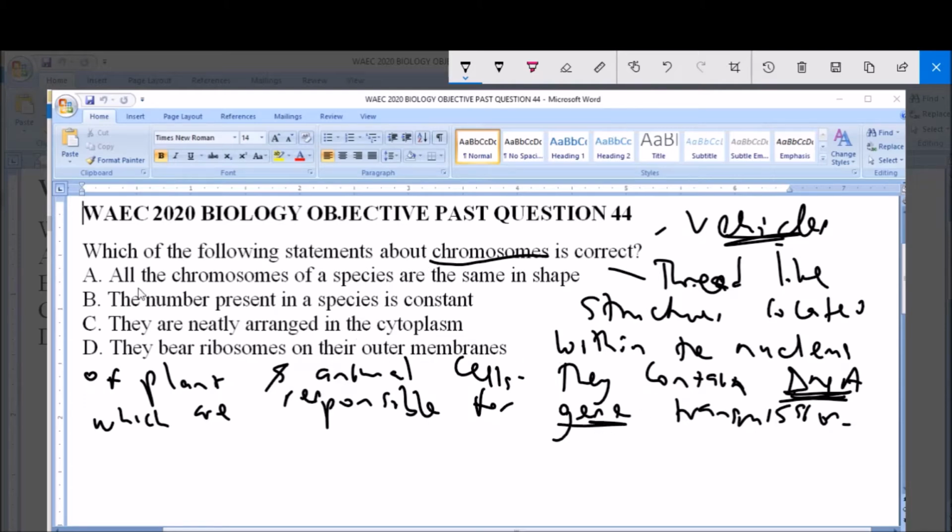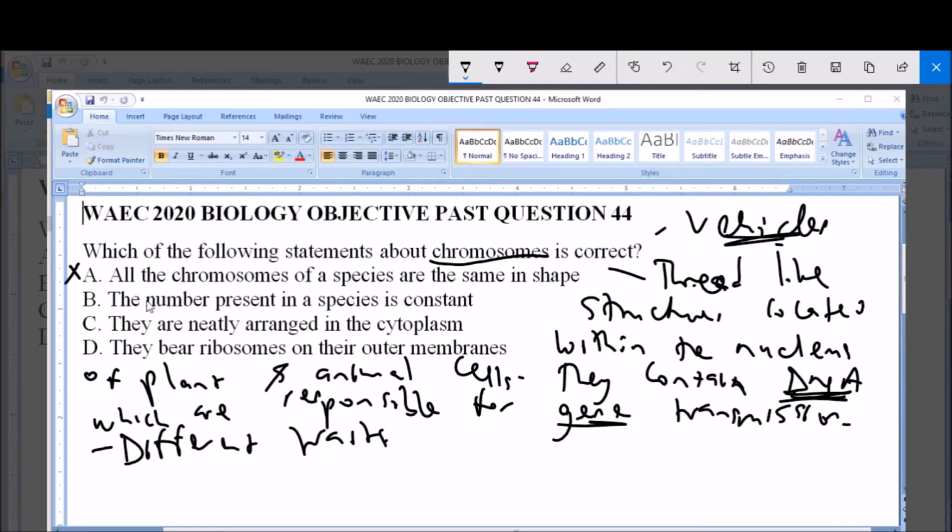Now, when looking at the characteristics of chromosomes, let's look at what is correct about them. Option A says all the chromosomes of a species are the same in shape. Now, this statement is false. Chromosomes of the same species are likely to have different shapes. In fact, chromosomes that contain genes for different traits are usually different in terms of shape and structure. So option A is incorrect.